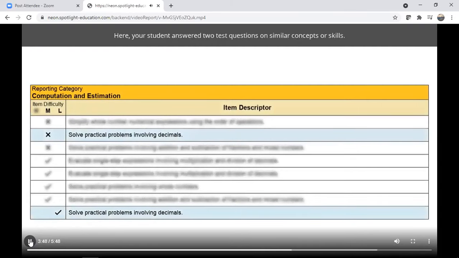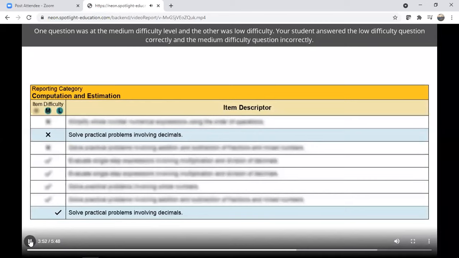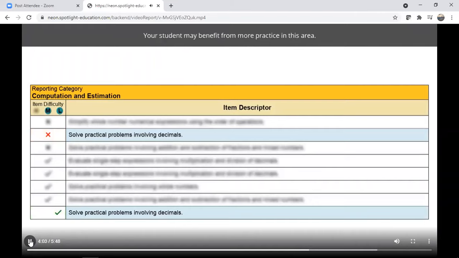Here your student answered 2 test questions on similar concepts or skills. One question was at the medium difficulty level, and the other was low difficulty. Your student answered the low difficulty question correctly and the medium difficulty question incorrectly. Your student may benefit from more practice in this area.